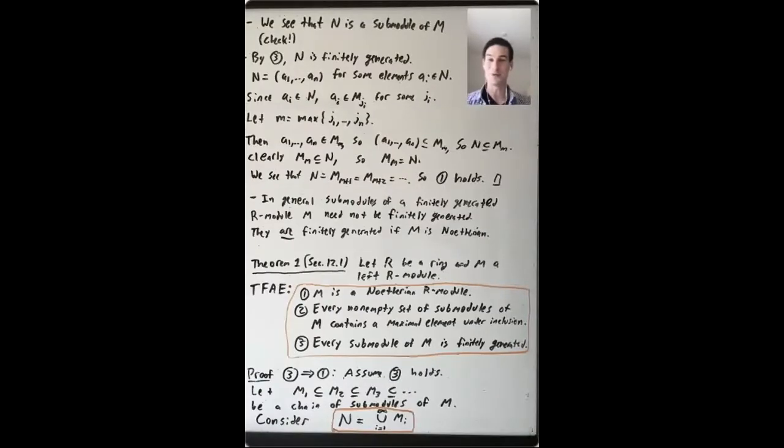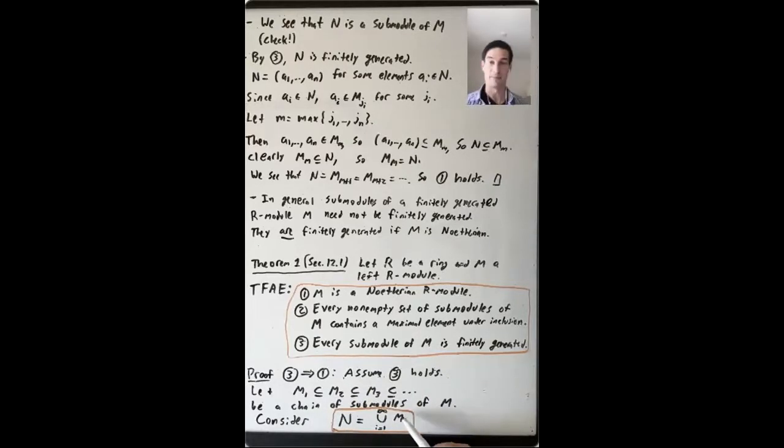Let's finish the proof of this theorem by proving that 3 implies 1. So let's assume that 3 is true, that every submodule of M is finitely generated. And what we want to prove is that every infinite increasing chain of submodules of M must stabilize. So let's take a chain of submodules of M, M1 contained in M2, contained in M3, and so on. And the big idea here is to consider the union of this infinite chain of submodules.